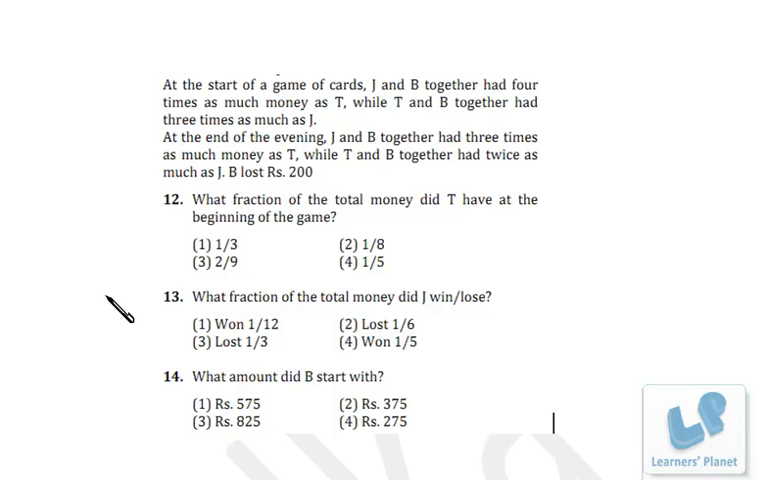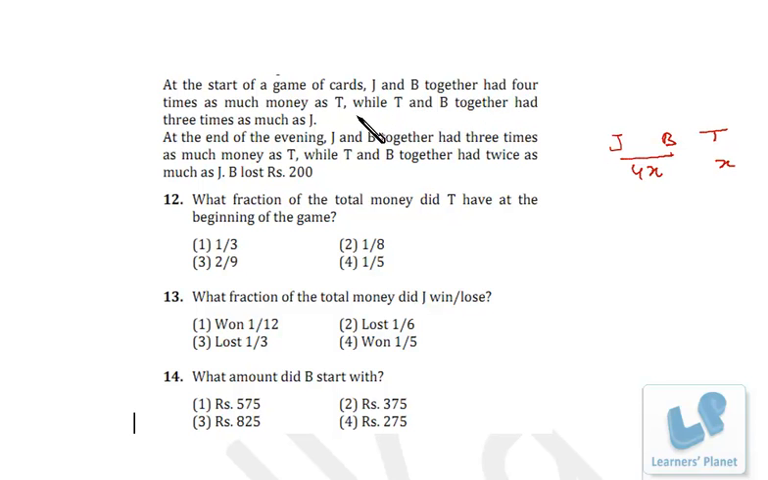Now let's try this set of questions. At the start of a game of cards, J and B together had 4 times as much money as T. J, B and T. Suppose T is x, that means J and B are having 4x in total.